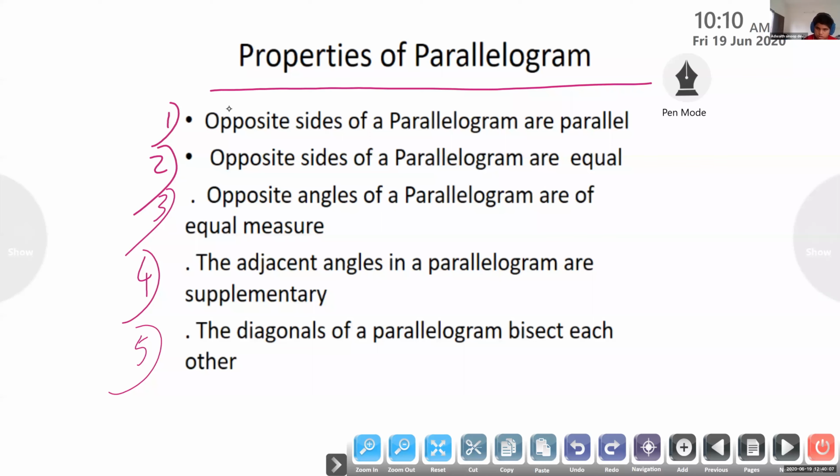Amin, did you write? Advait, did you write? Yes, ma'am. Okay, read, Advait. Read the properties of a parallelogram. Opposite sides of the parallelogram are parallel. Opposite sides of a parallelogram are equal. Opposite angles of a parallelogram are of equal measure. The adjacent angles in a parallelogram are supplementary. The diagonals of a parallelogram bisect each other.